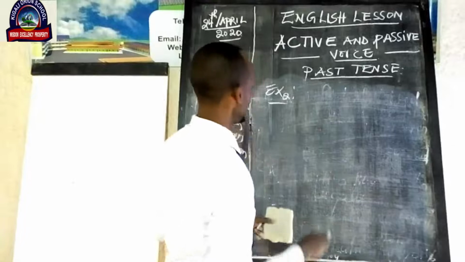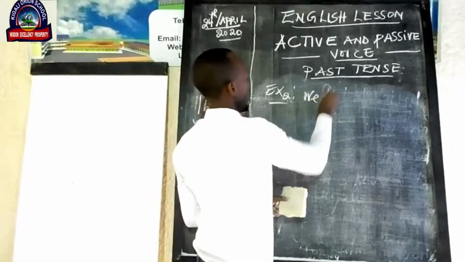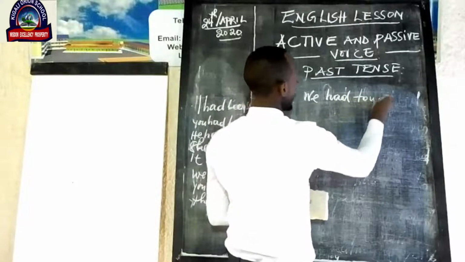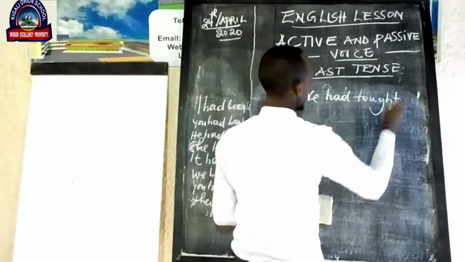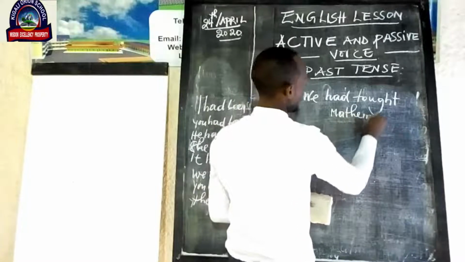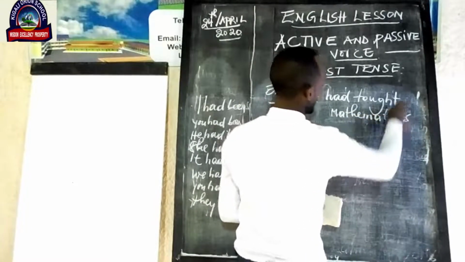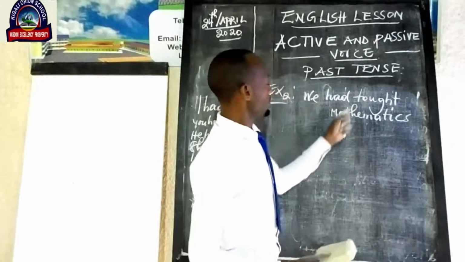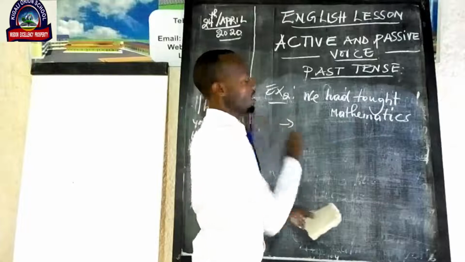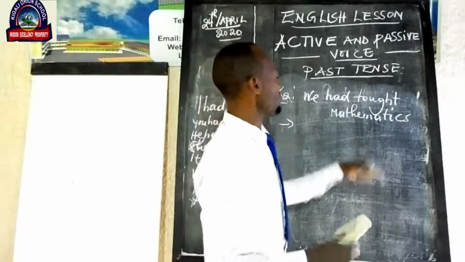Saying that we had taught mathematics. We had taught mathematics. How can we change this sentence into passive voice? So I begin with mathematics.